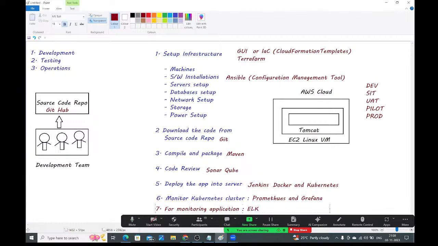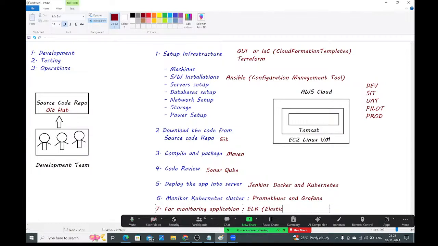ELK, guys. ELK stands for the combination of three open source products. What three?